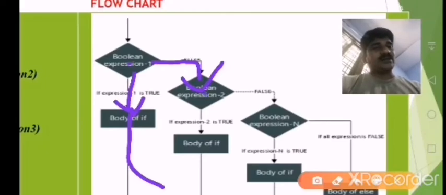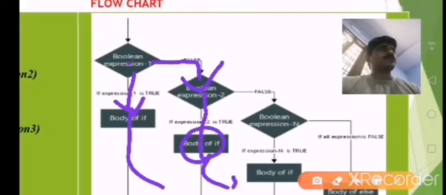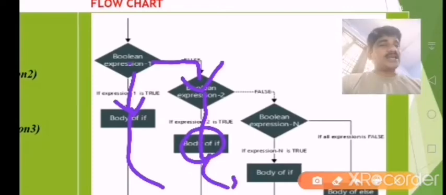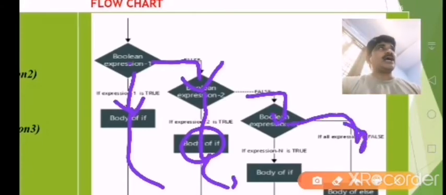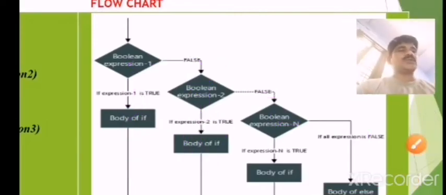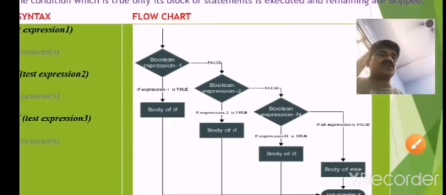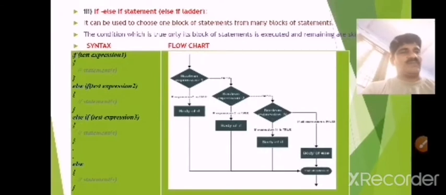If this condition is satisfied, it will display the statement and exit from the loop or exit from the condition. Or if it is not satisfied, then again I will check the next condition, until we have checked the number of conditions, and I get the true statement. So this is the basic flowchart of the ladder if.